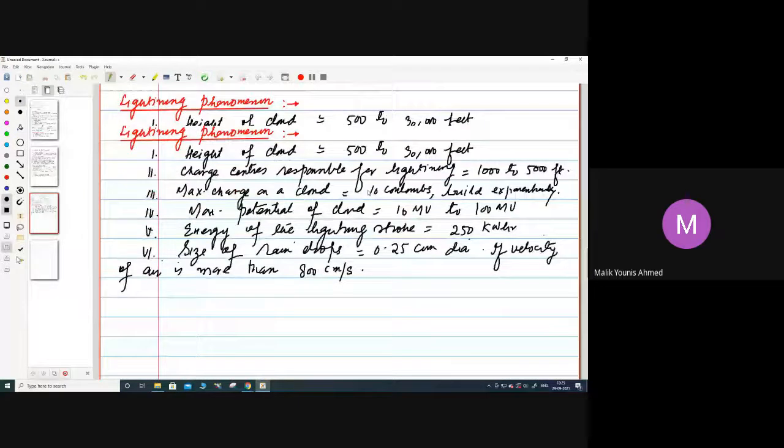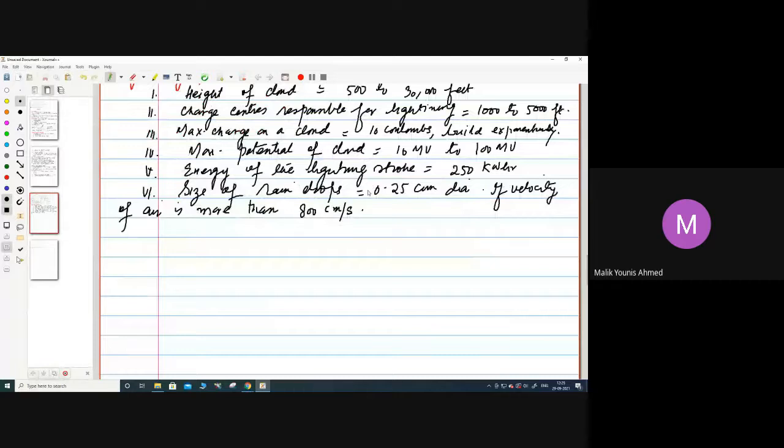Okay. Now let's explain the lightning discharge. First, you have to remember, we have a cloud and here we have the earth. This is one of the theories. The theory is not 100%, and research is still going on, but one of the theories is given by Simpson. That is the most accepted theory in the literature.